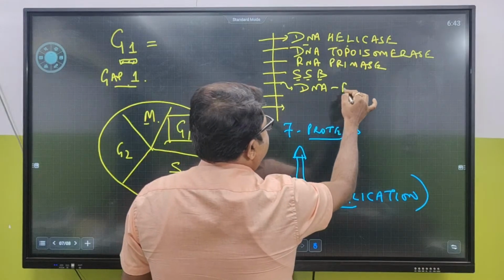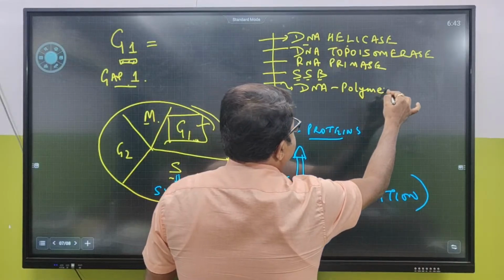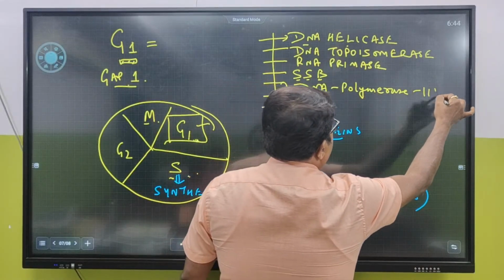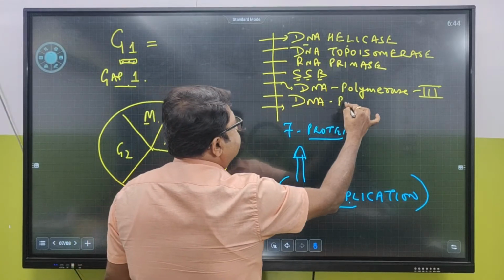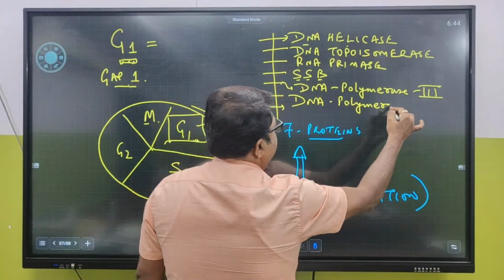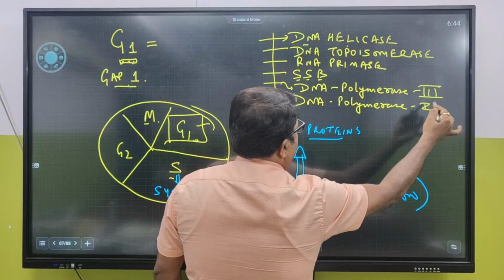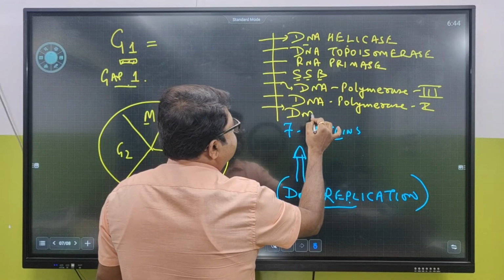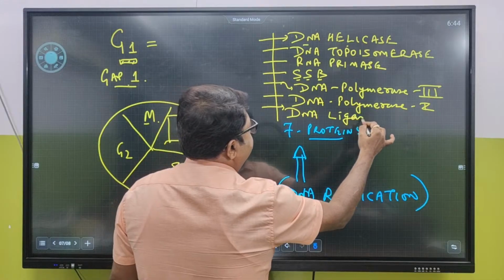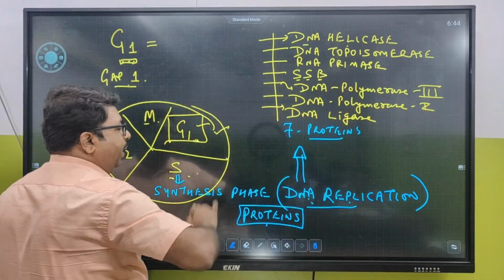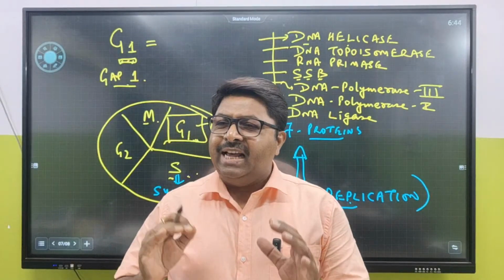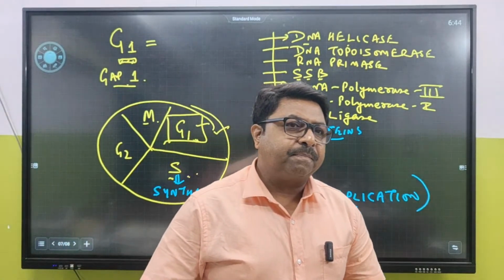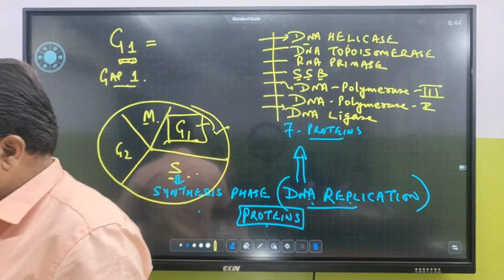DNA polymerase enzyme, Roman 3 is required. DNA polymerase enzyme, Roman 1 is required. And DNA ligase. These are the 7 different types of enzymes which need to be formed where? In the preparatory phase. ये अगर S phase में चाहिए तो definitely इसको बनना कहाँ पे है? G1 में बनना है.